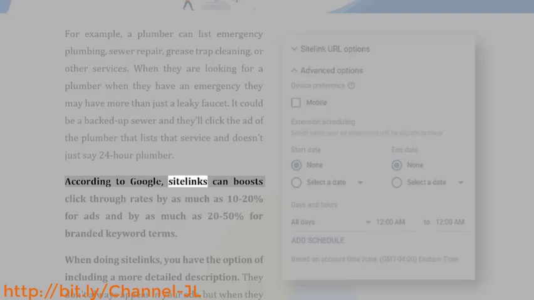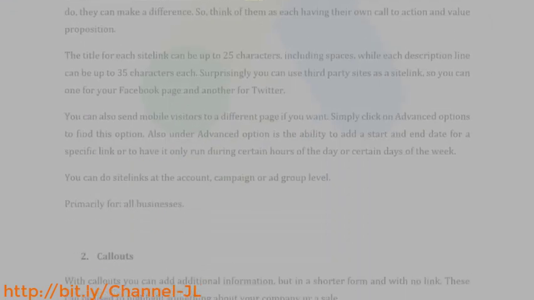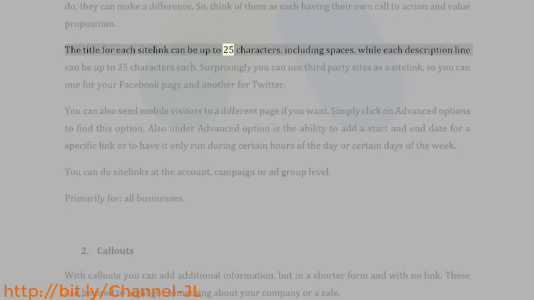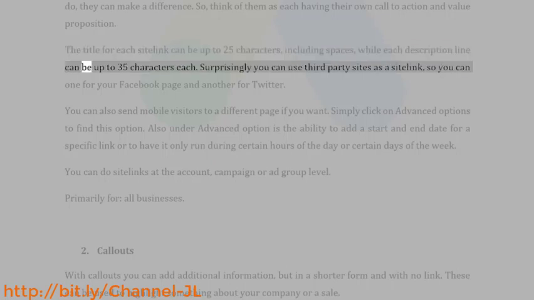According to Google, site links can boost click-through rates by as much as 10 to 20% for ads and by as much as 20 to 50% for branded keyword terms. When doing site links, you have the option of including a more detailed description. They don't always appear in your ads, but when they do, they can make a difference. So, think of them as each having their own call to action and value proposition. The title for each site link can be up to 25 characters, including spaces, while each description line can be up to 35 characters each.